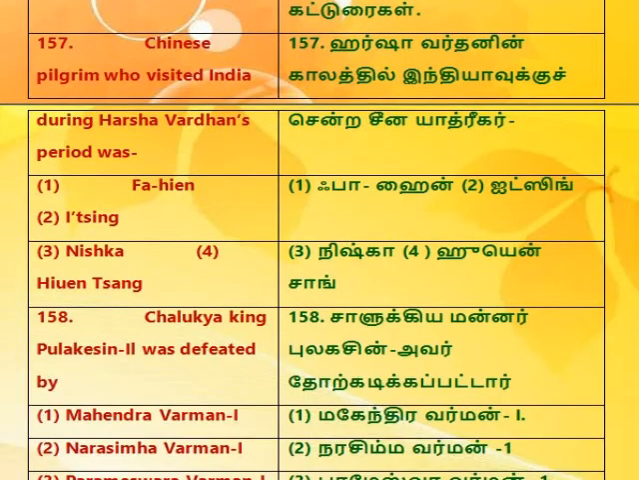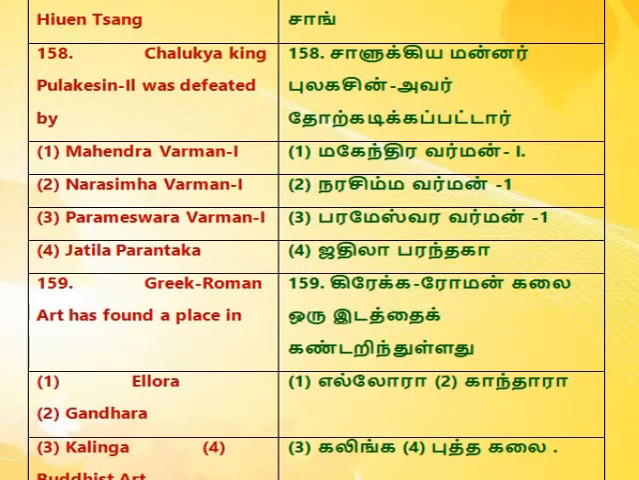157. The Chinese pilgrim who visited India during Harshavardhana's period was 1. Fa-Hien. 2. I-Tsing. 3. Nishka. 4. Hiuen Tsang. 158. Chalukya king Pulakeshin II was defeated by 1. Mahendravarman I. 2. Narasimhavarman I. 3. Parameshvaravarman I. 4. Jata Parantaka.